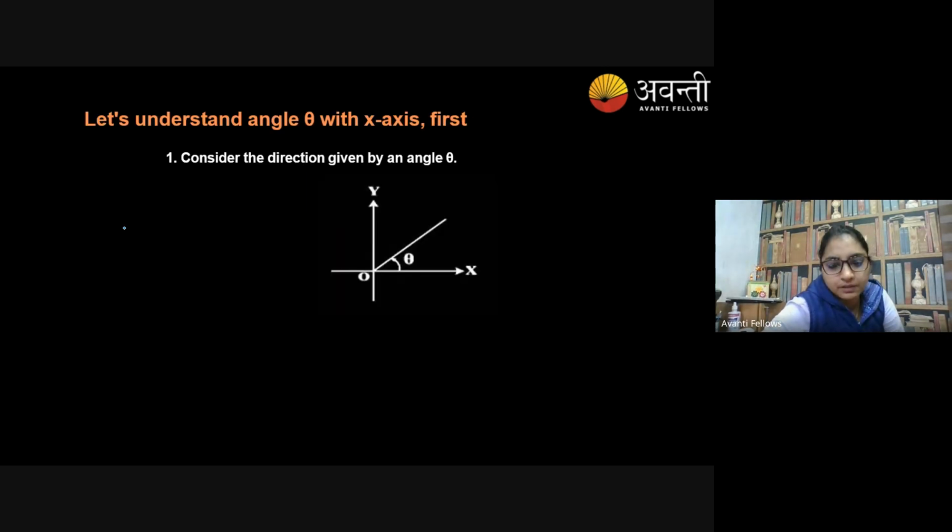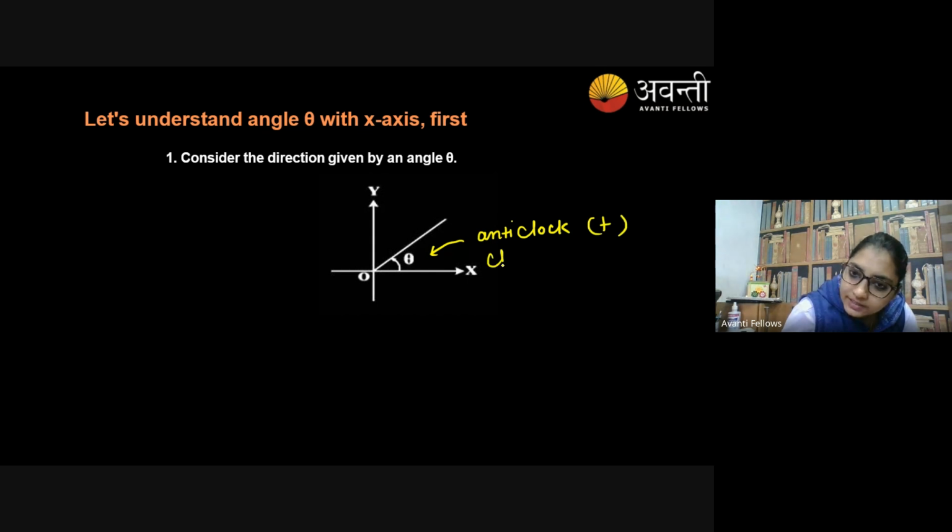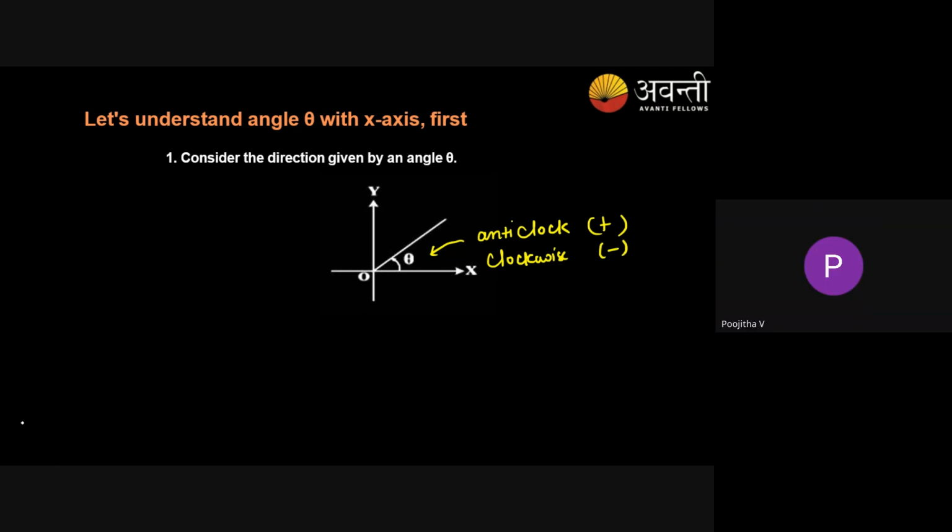Very first, let me know: does everyone know very well what an angle is and why it is taken with the x-axis? If the angle is taken anti-clockwise with the x-axis, then the angle is positive. If the angle is taken clockwise, then the angle is going to be negative, my dear friends.